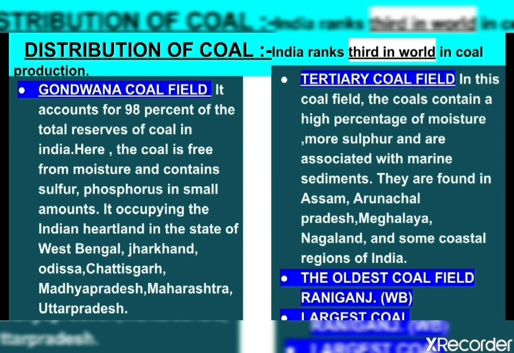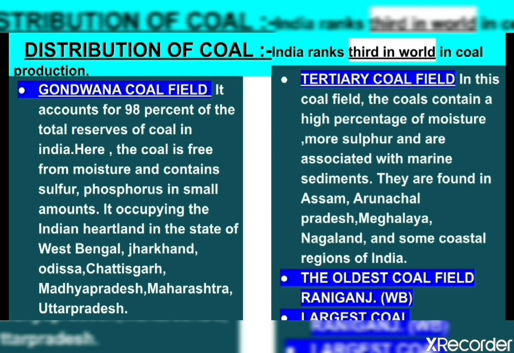Gondwana coalfield accounts for 98% of the total reserves of coal in India. Here the coal is free from moisture and contains sulfur and phosphorus in small amounts. It occupies the Indian heartland in states like West Bengal, Jharkhand, Odisha, Chhattisgarh, Madhya Pradesh and Maharashtra. Then tertiary coalfield. In these coalfields, the coal contains a high percentage of moisture, more sulfur and is associated with marine sediments. They are found in Assam, Arunachal Pradesh, Meghalaya, Nagaland and some coastal regions of India.